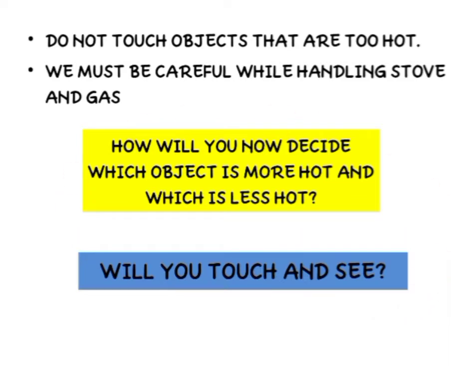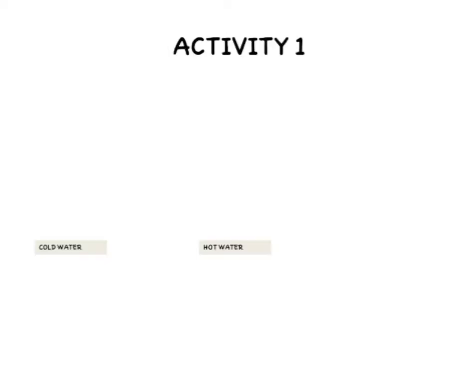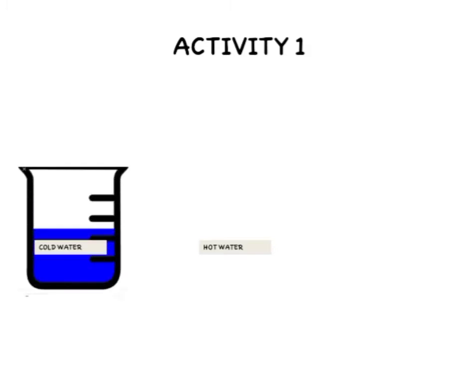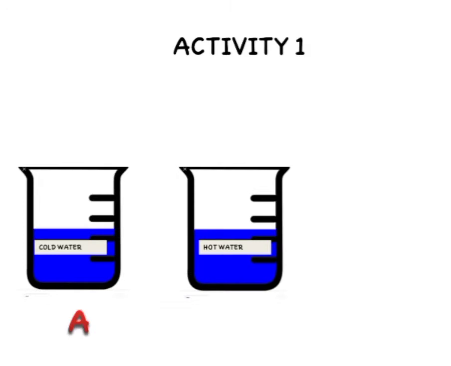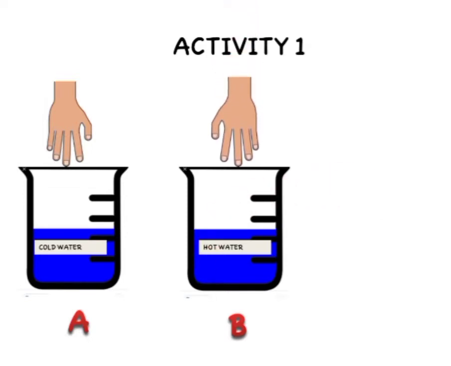But first of all, let us try a small activity. In this activity, you can take cold water in a vessel and hot water in another vessel. The vessel with cold water you can name A, and the vessel with hot water you can name B. Now try to dip your hand in the cold water. And this hot water, if it is very hot, do not dip your hand. Take a little hot water, okay? In the second case also, you try to dip your hand inside the hot water.